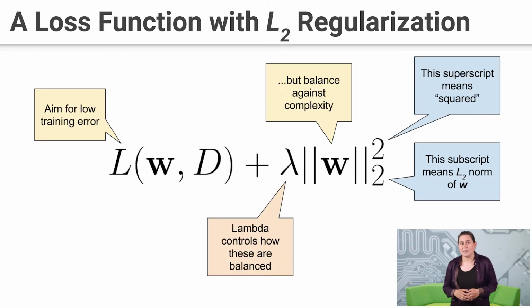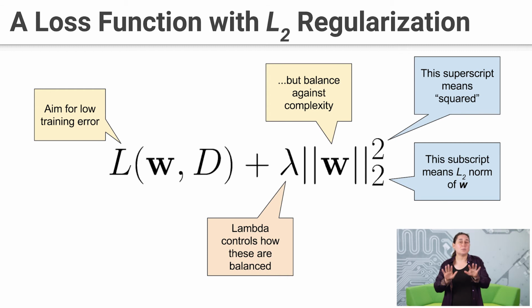So let's put that together mathematically again. So now our training optimization has two terms. The first term, our training loss. We want to get the examples right. And you'll see that L term, the loss term, depends on the training data. But now we've added the second term for model complexity, and here we're using the L2 regularization, which is the sum of the squared weights. And you'll notice that that second term doesn't depend on the data. It just says, hey, I want a simple model.